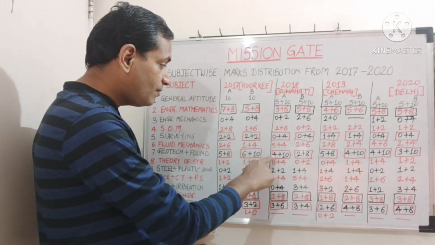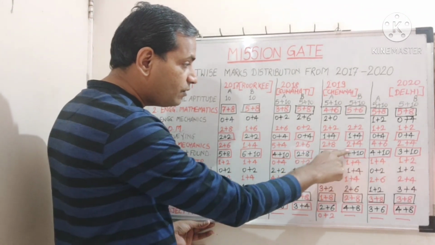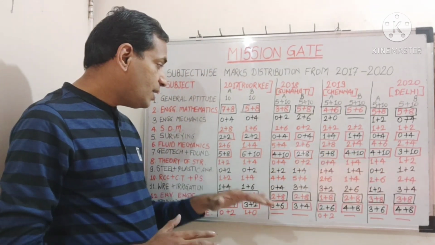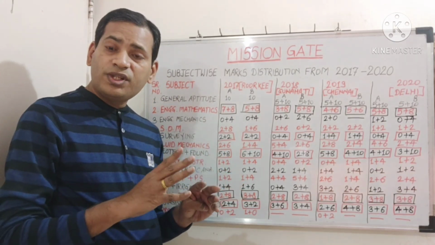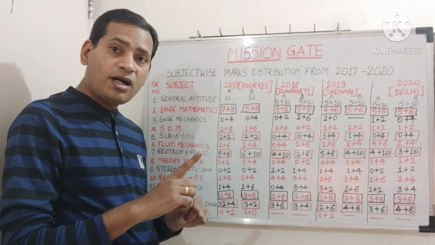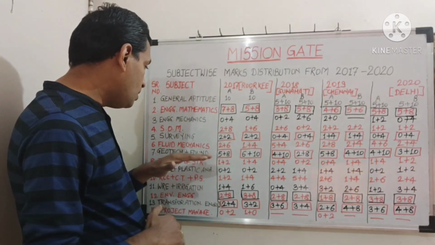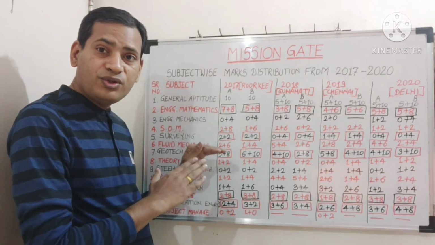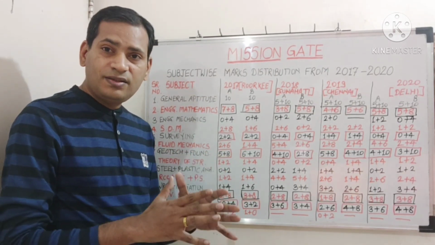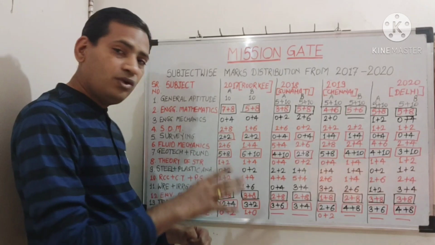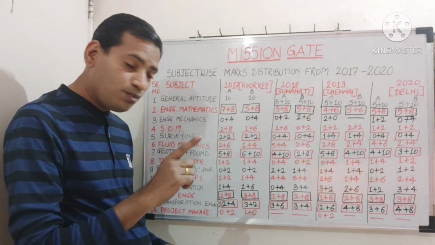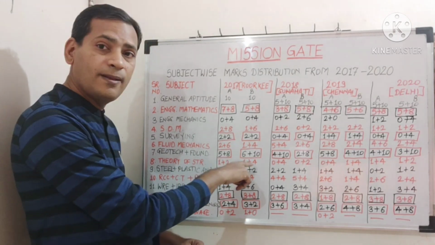In the second set 6, then 4, 2, 5, 4, 4, 3. So on average, there are 4 questions on soil mechanics which carry 1 mark. So you have to concentrate on geotechnical engineering and study at least the basics, so that you can attempt questions on geotechnical engineering confidently, as well as there is one more subject, foundation engineering.